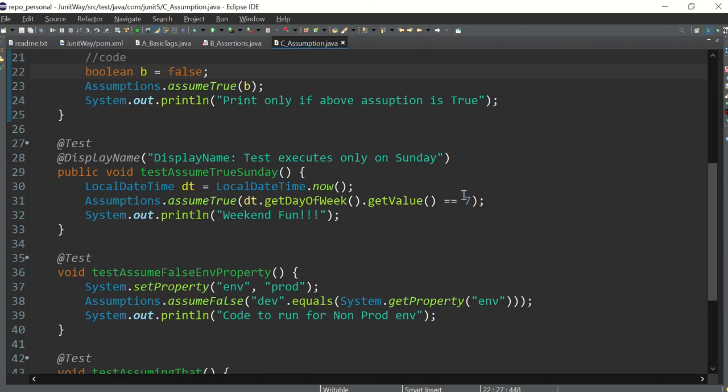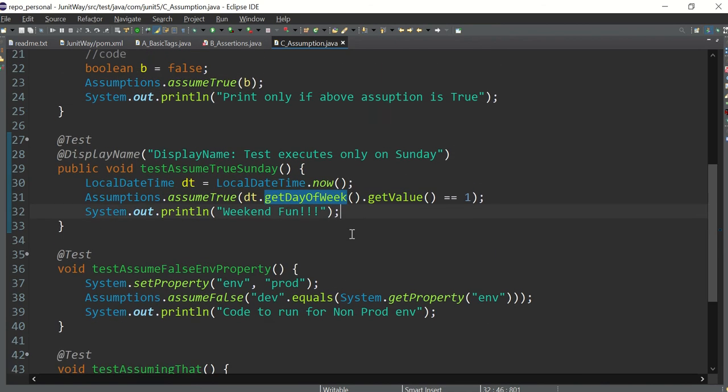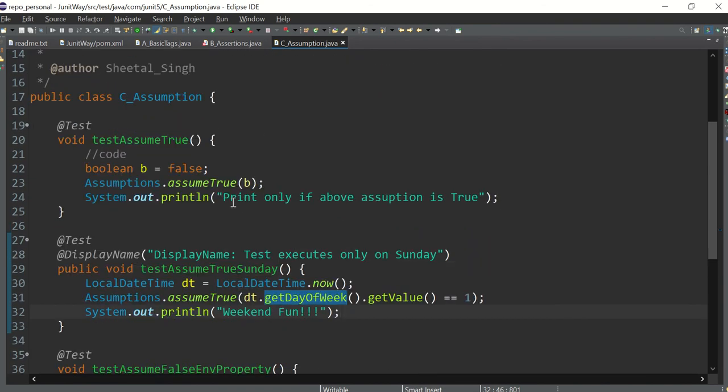One change. Second change: today is Sunday, but let's say I set Saturday, the 6th, is Saturday. So I'm saying, if this assumption is true, only then run your weekend fun. So it should be Monday, right? Because there is no weekend on the Monday. So this should not be printed, right? Because it's Monday and there is no weekend fun on the Monday. So I have changed the second assumption and I'm not touching these two test cases. My expectation is this should not be printed and weekend fun should not be printed.